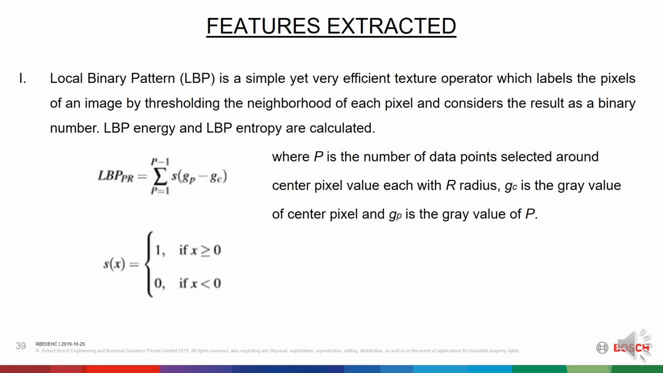This is the equation for LBP, where LBP_{P,R} is equal to the summation over p equal to 0 to P minus 1 of S(g_p minus g_c), where S(x) is equal to 1 if x is greater than or equal to 0 and 0 if x is less than 0. P is the number of data points selected around the center pixel value, each with radius R. g_c is the gray value of the center pixel and g_p is the gray value of P.